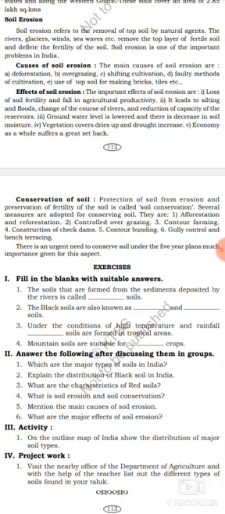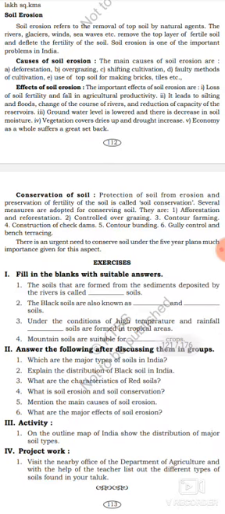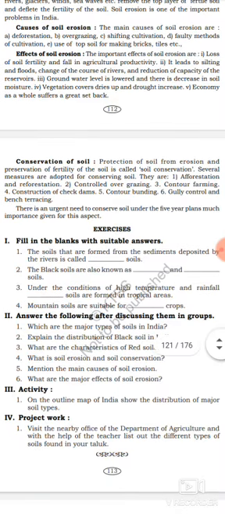What is the fourth effect? Vegetation cover dries up and drought increases. Got it? Fifth effect is that the economy as a whole suffers a great setback. Due to soil erosion, our country's economy will suffer a great setback. Got it? These are the effects of soil erosion.